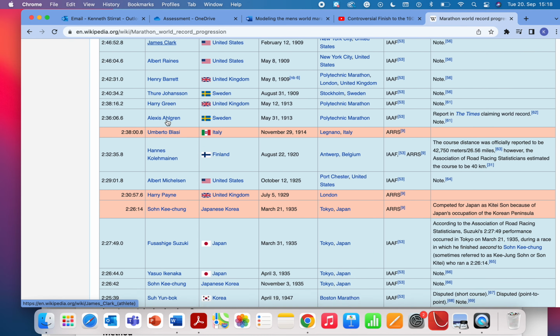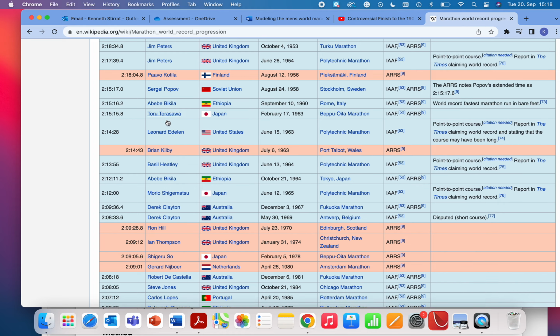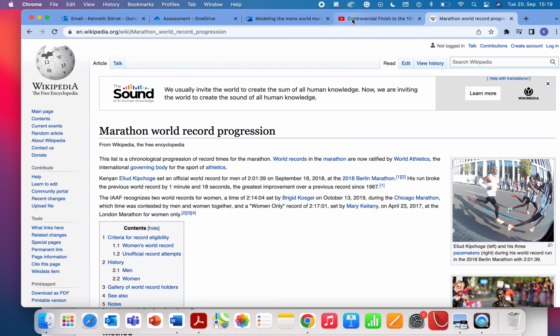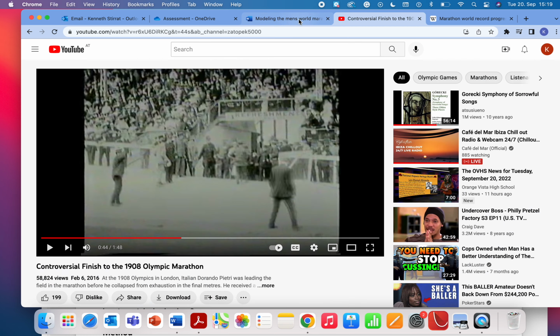There's the marathon men's world record time progressions. Okay, so I've just used these two sources. Don't think I've used anything else, for sure, just these two. So we're actually going to cite these, C-I-T-E. We're going to put those in our references.